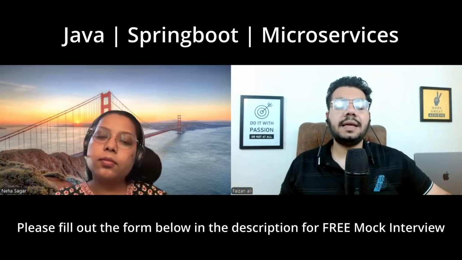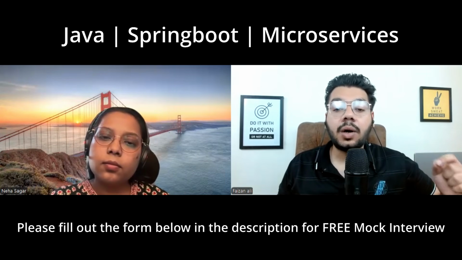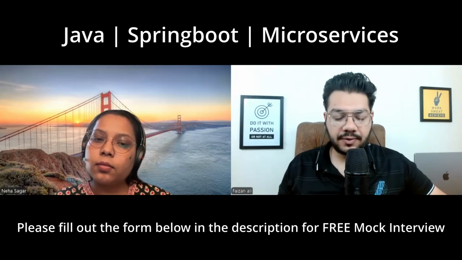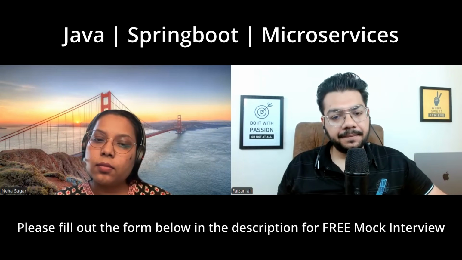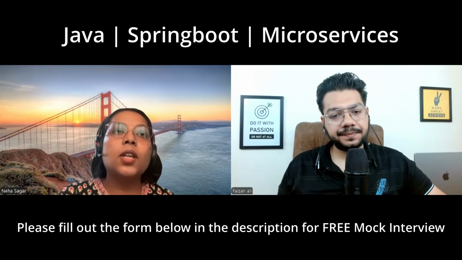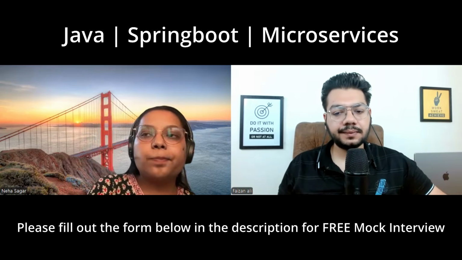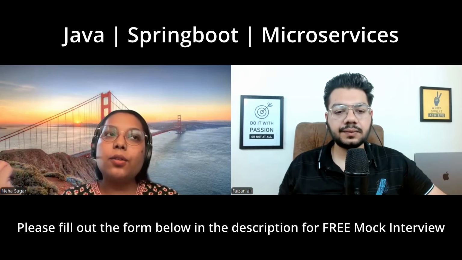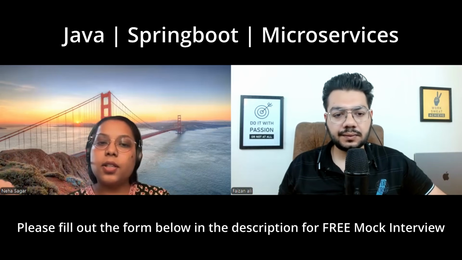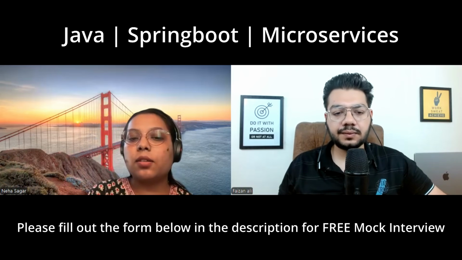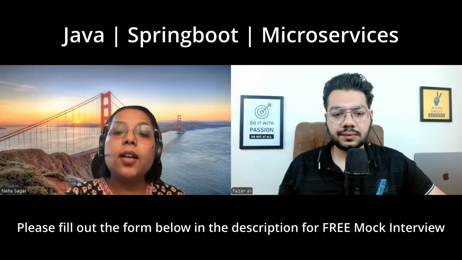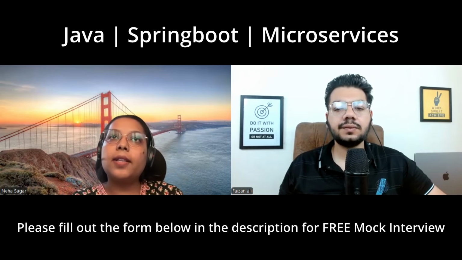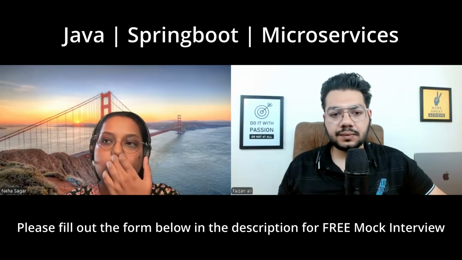When do you use the Value annotation and at what point in a project would you switch to the ConfigurationProperties annotation? The Value annotation is used to take any value from the configuration file, like the application.yaml file. If we want to fetch any value, we will use the Value annotation.